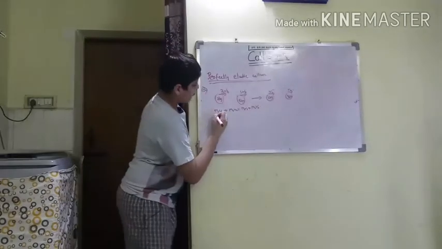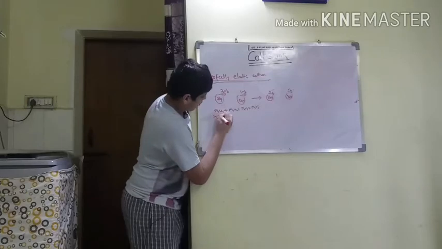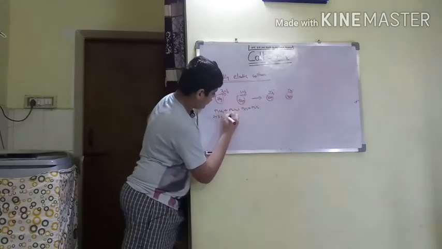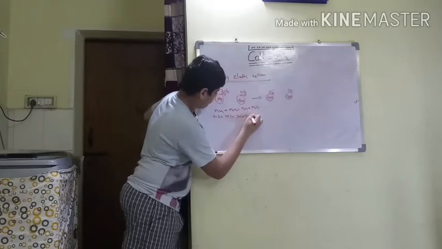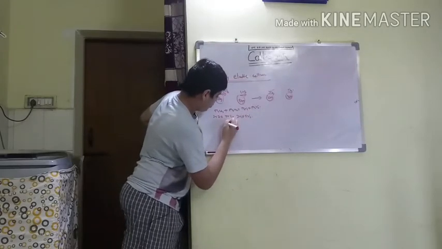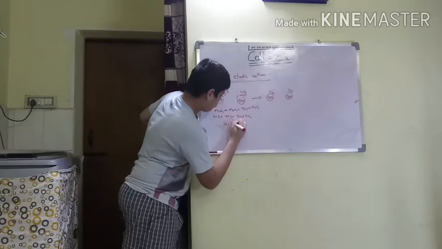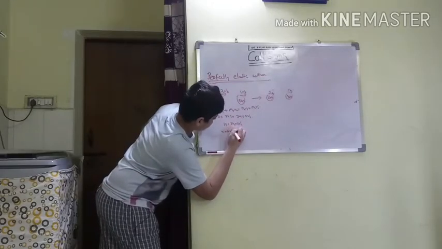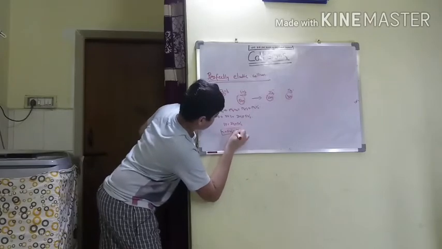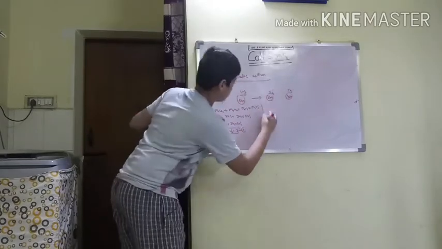Okay, so 2 into 3 plus 8 into 1 is equal to 2v1 plus 8v2. Okay, this is 6 plus 8, 14. 14 is equal to 2v1 plus 8v2. v1 plus 4v2 is equal to 7. This is our equation 1. We will keep this aside.